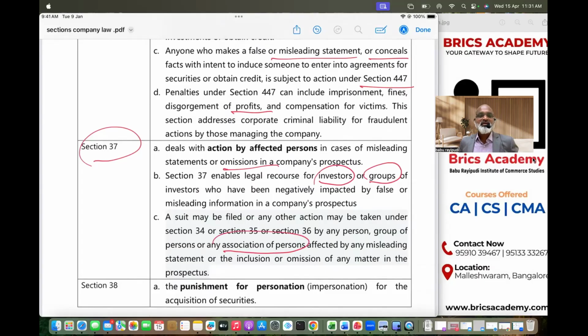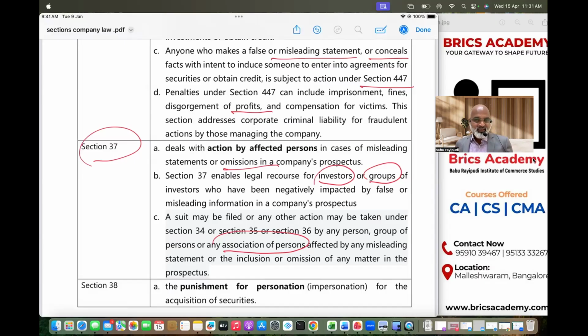So ever since the Satyam company fraud had taken place in the country, it is not necessary that every investor has to file a suit. In such case, if 10,000 lakhs of investors have invested, that creates a lot of issues. Therefore, this section allows a group of investors and an association representing investors can definitely complain or file a suit.